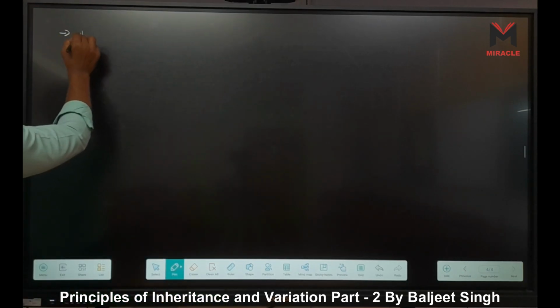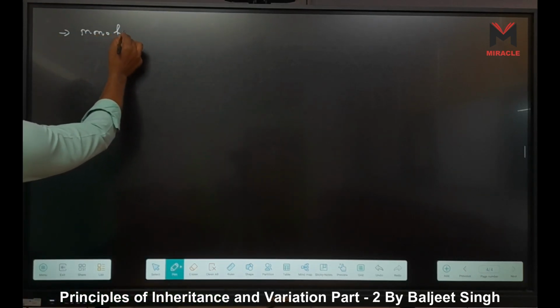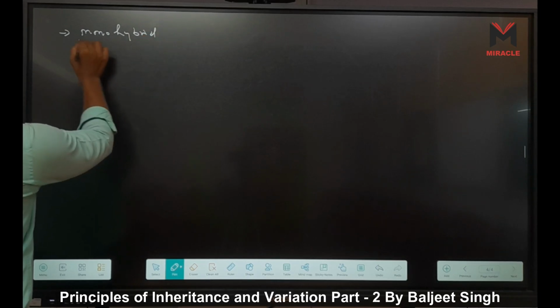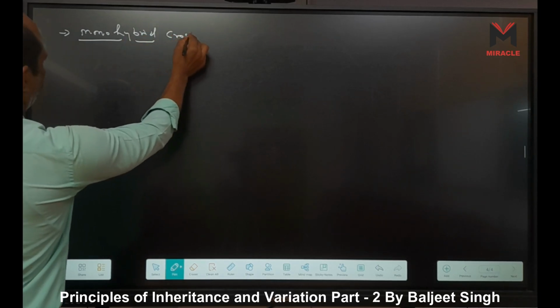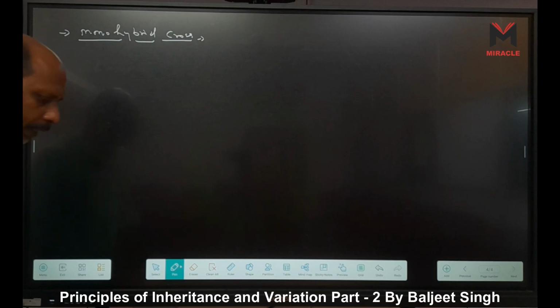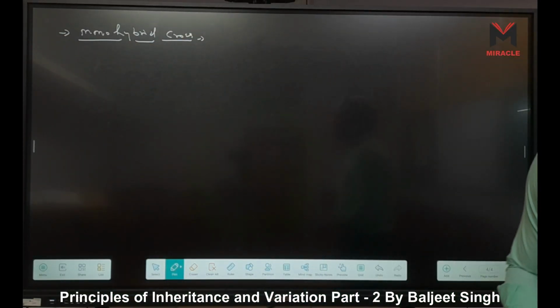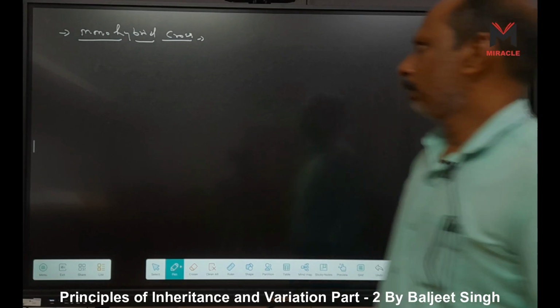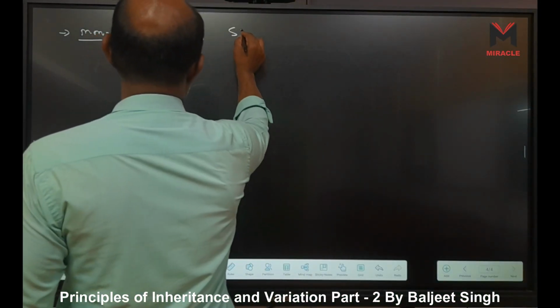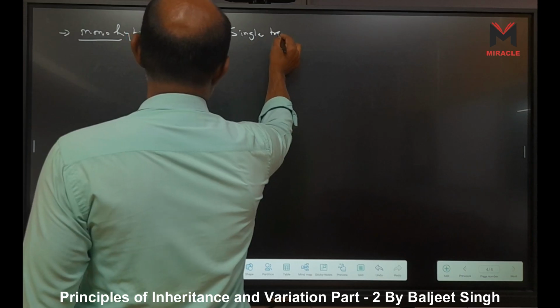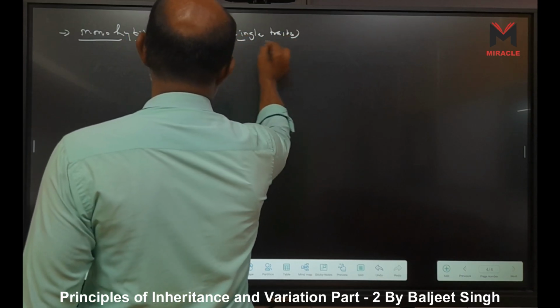The first monohybrid cross by Mendel. Monohybrid cross by Mendel means what? Single trait. Monohybrid means single trait.